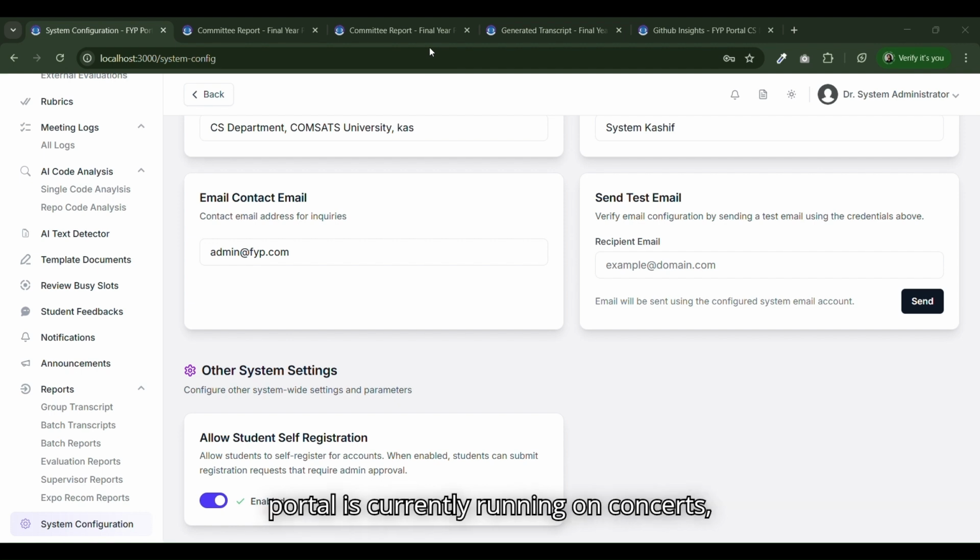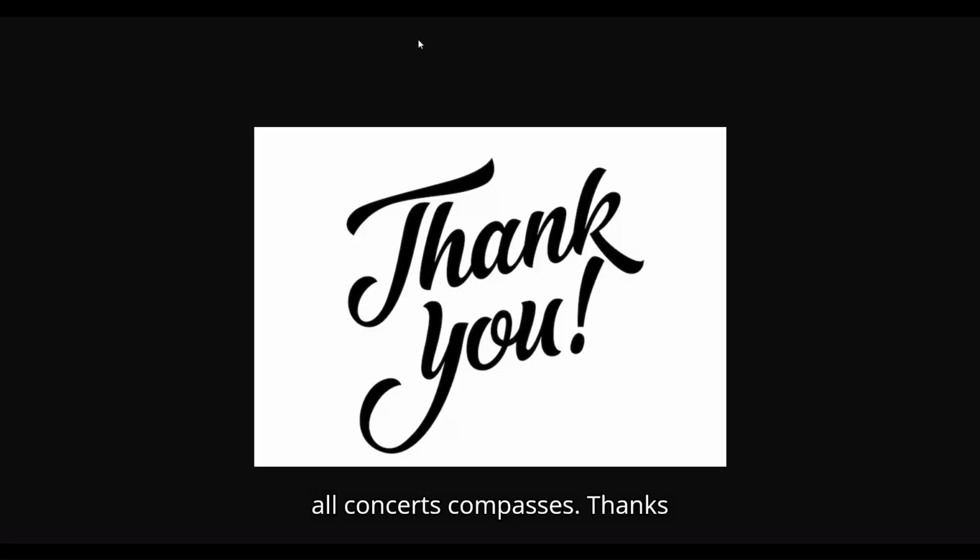The FAP portal is currently running on COMSATS University Islamabad servers. It is being used right now and managing multiple batches and hundreds of students. All services, including the AI models, run on the university server, so all data stays inside the university. The deployment includes the main Next.js app, PostgreSQL database, and all AI services running locally on the server. The system can handle more students and projects as it grows. Looking ahead, we plan to deploy this to the COMSATS Sahiwal and Vehari campuses. This will help standardize FAP management across all COMSATS campuses.